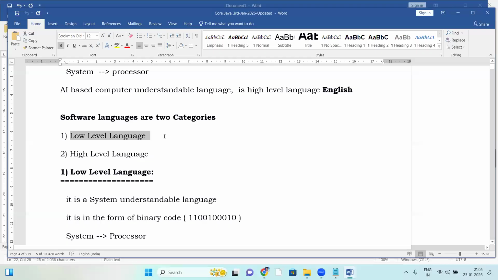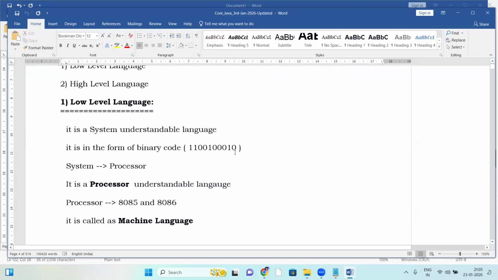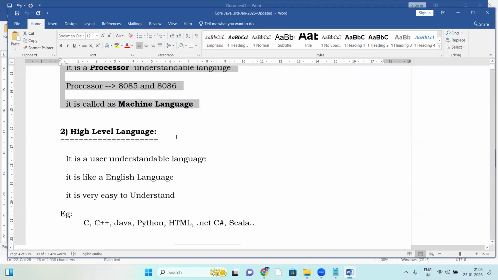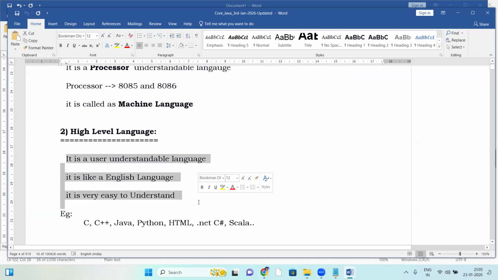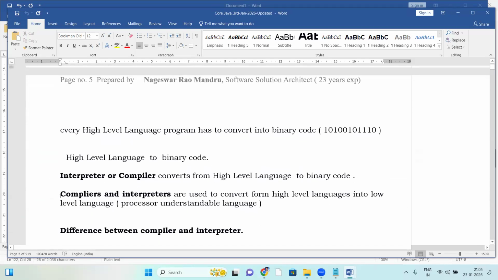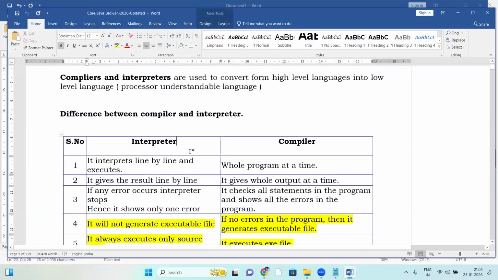Software language has two categories. First one, low level language, a system understandable language. Next one, high level language. Compilers and interpreters are used to convert from high level language to low level language. The difference between interpreter and compiler, this topic we'll discuss tomorrow.